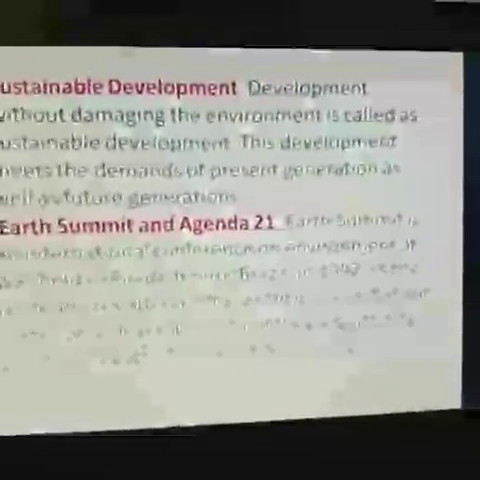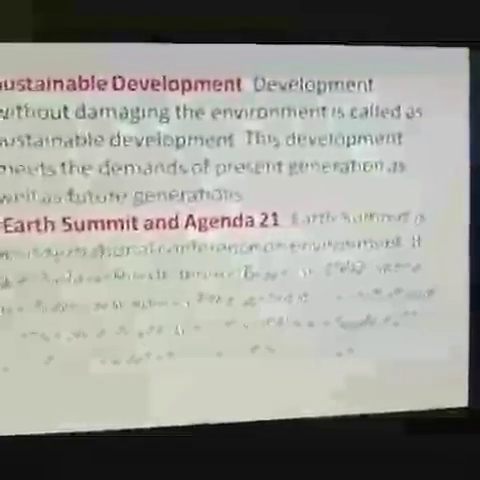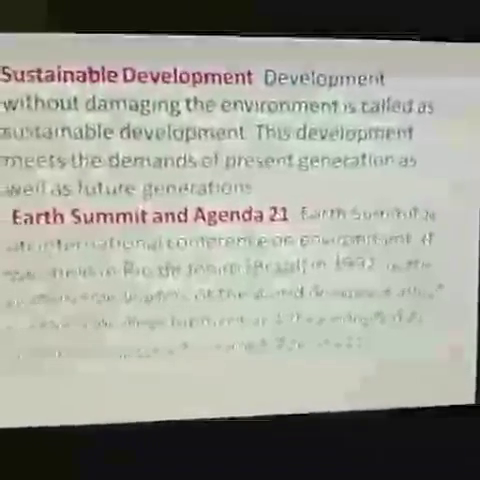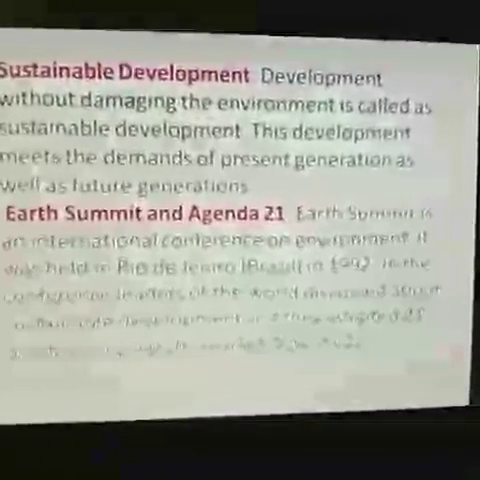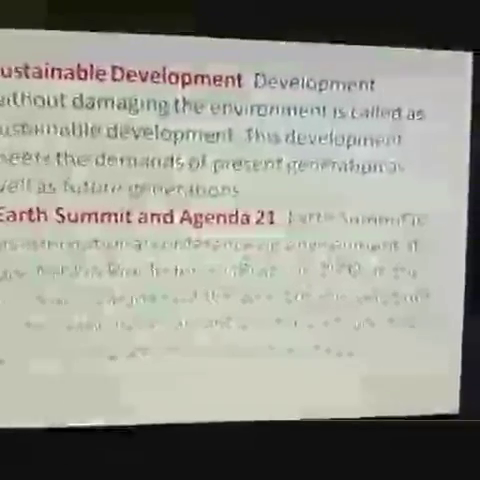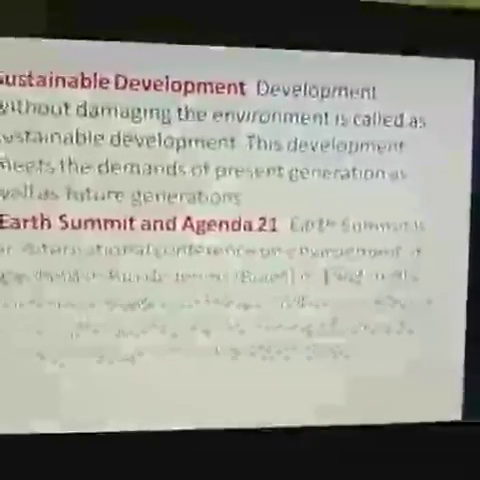Earth Summit and Agenda 21. What is the Earth Summit and Agenda 21? It is an international conference on the environment. It was held in Rio de Janeiro, Brazil, in 1992. In this conference, the leaders of the world discussed sustainable development, and they adopted 21 points which are called Agenda 21.